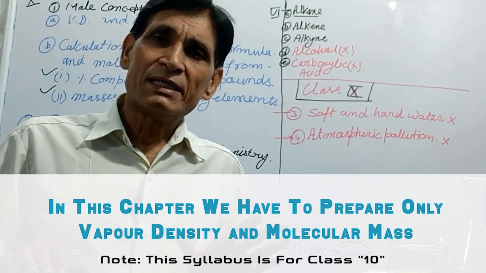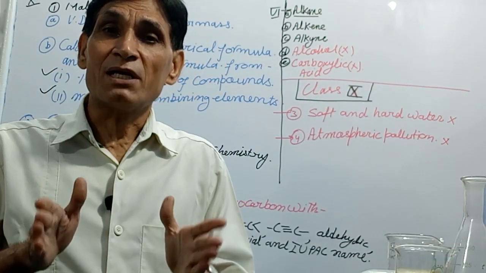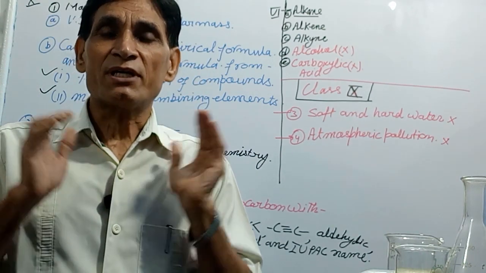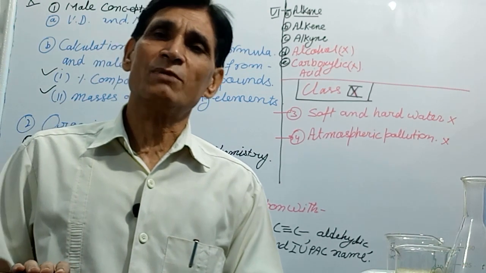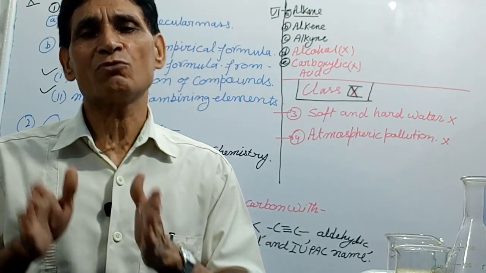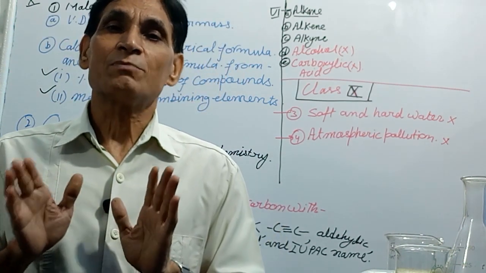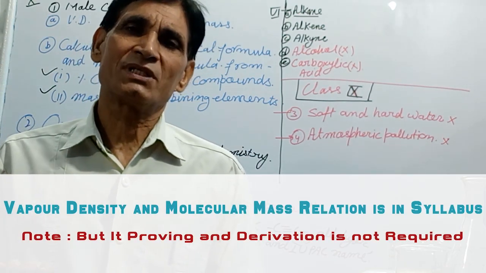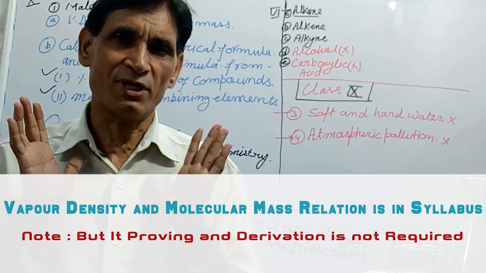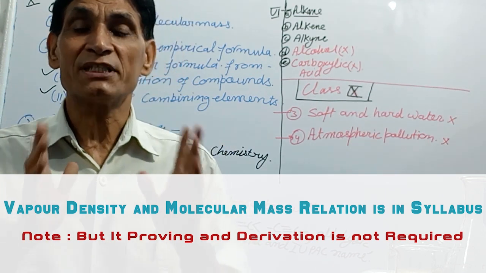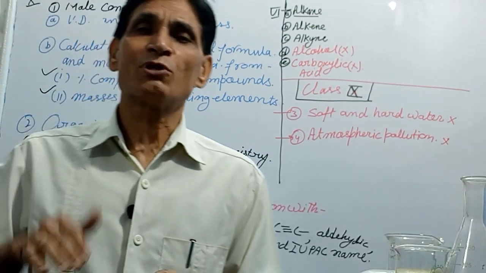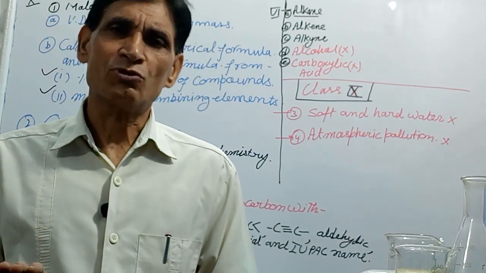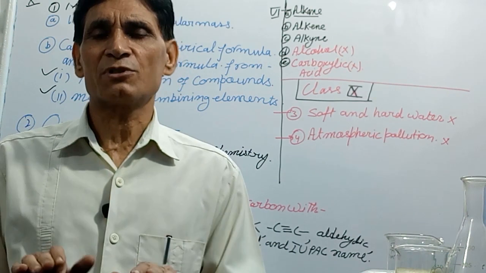You must know what is atomic mass, relative atomic mass, relative molecular mass, and the relation between vapor density and molecular mass. But the proof of this relation is not in your syllabus. It's a derivation, proof is not required. Only remember the relation.